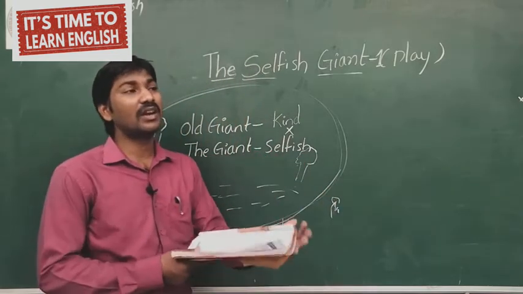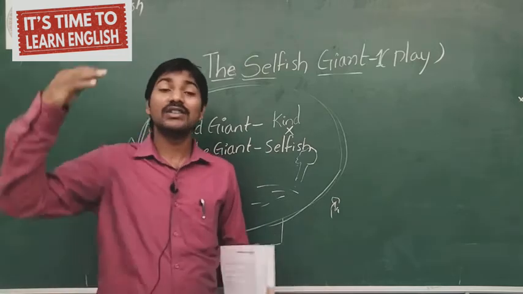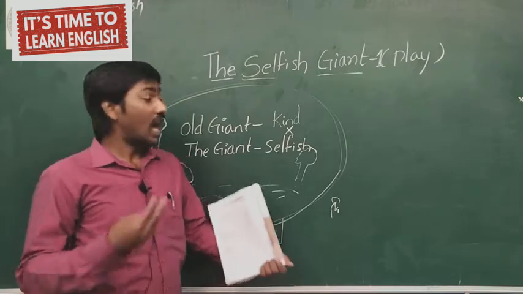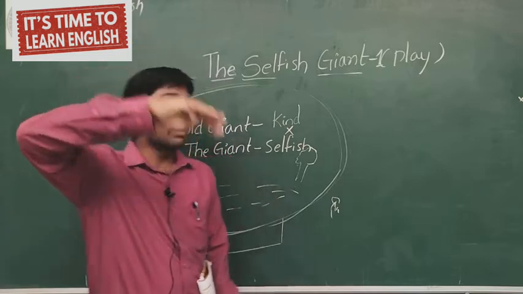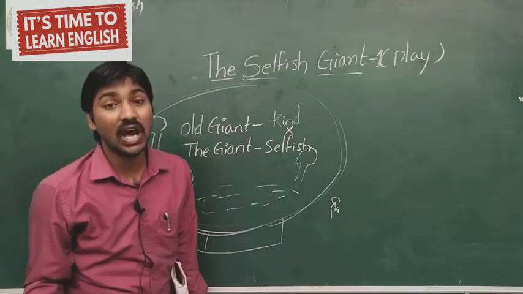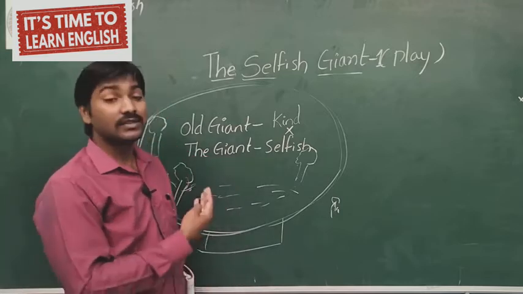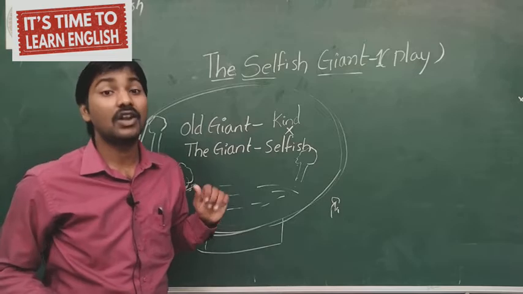The old giant was worrying, what happened to my garden? Outside it was all spring, but in my garden it was still winter. How can I stay here? The snow was covering the trees, and my house was totally covered with snow. So where do I have to stay? Not only the snow and frost, the snow and frost invited another friend, the north wind.